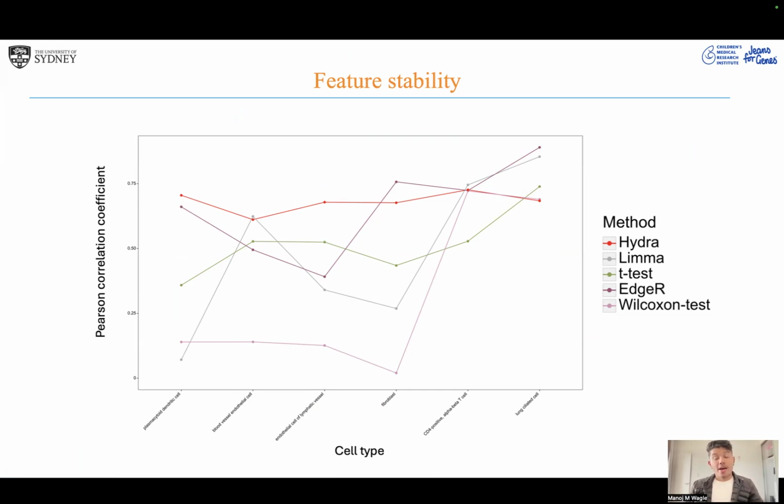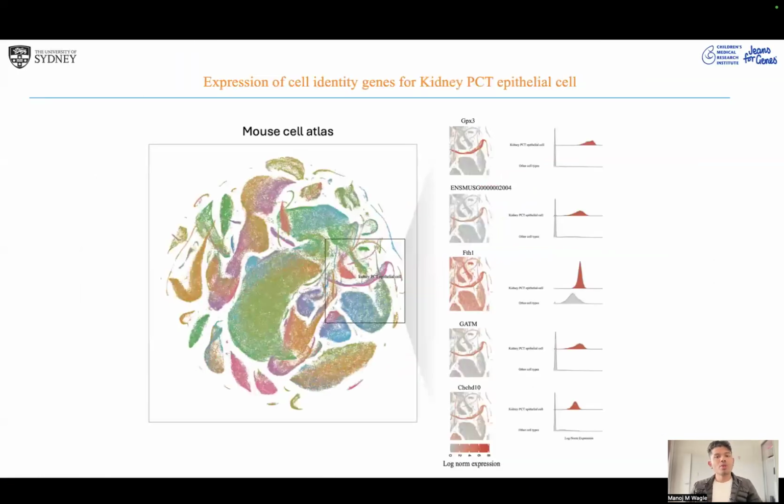So one of our ideas was, can we use an ensemble to improve this? And we found that, as you can see, our model, especially in terms of feature stability, is performing quite well compared to other statistical models. Here I'm showing you the 3 smallest and 3 largest cell types for the prostate urethra dataset. The next thing is capturing the cell identity genes. Here, from the mouse cell atlas, I have taken one particular cell type.